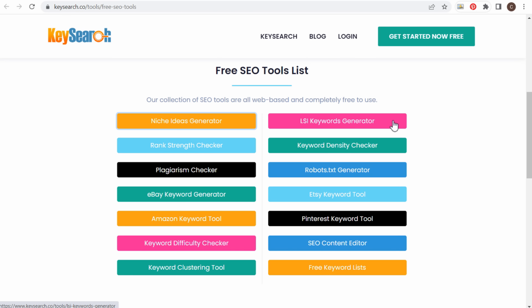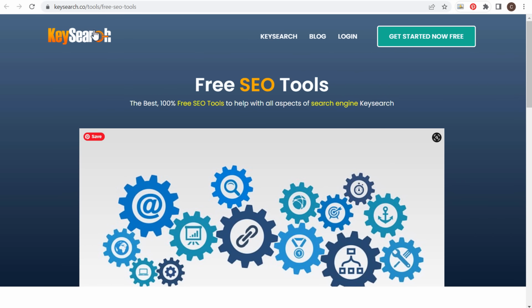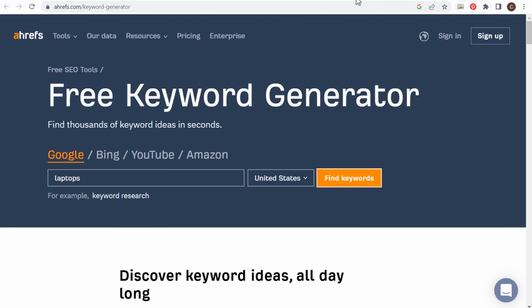LSI keywords generator, keyword density checker, robots.txt generator, Etsy keyword tool, Pinterest, SEO content editor. So they have a lot of different free SEO tools here. Keysearch.co, definitely worth checking out, especially if you're looking for a niche. Now that's going to bring us into our next one, which is the Ahrefs free keyword generator.